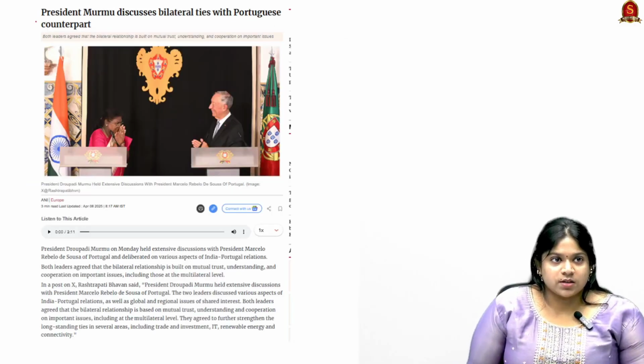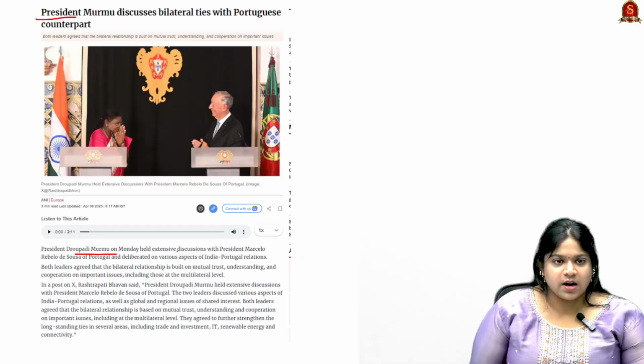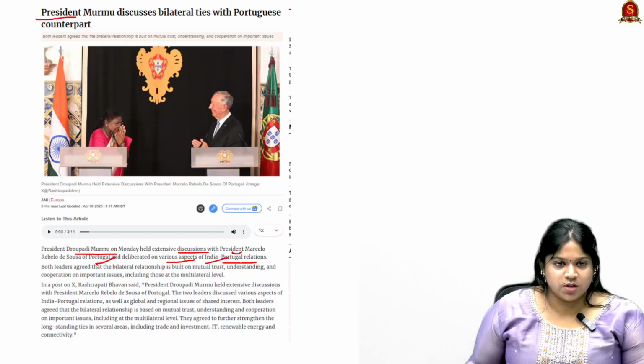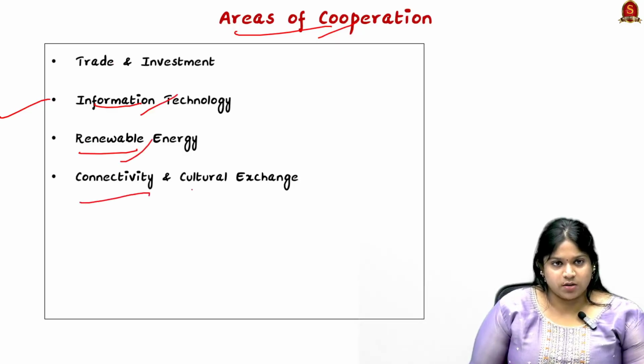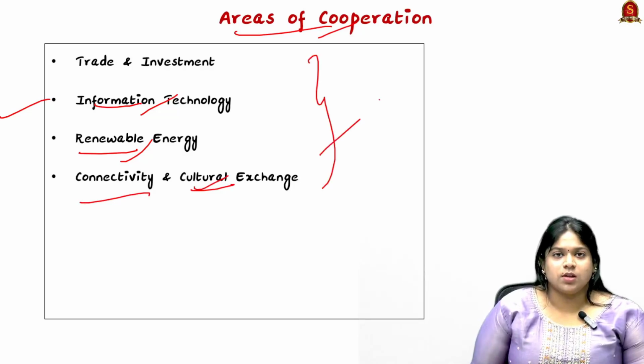Now, looking into the next news, President Murmu has discussed bilateral ties with her Portuguese counterpart. Here, our President Droupadi Murmu had extensive discussions with President Marcelo of Portugal, and they deliberated on various aspects of India-Portugal relations. Their main areas of cooperation were trade and investment, information technology, that is IT, renewable energy, connectivity and cultural exchanges. So these were the areas of focus during their discussions.